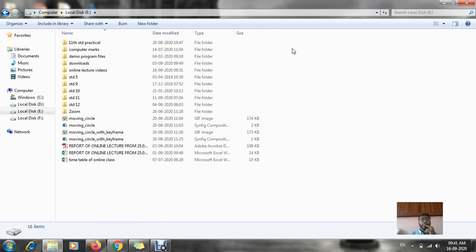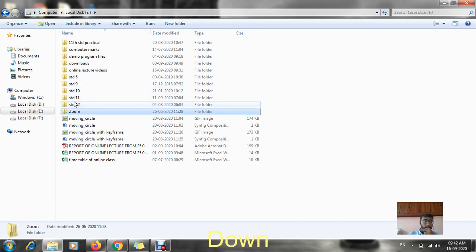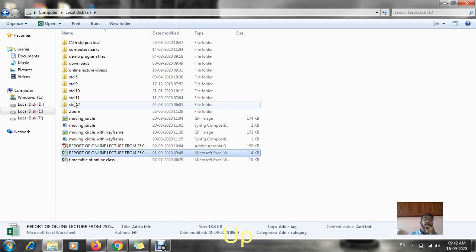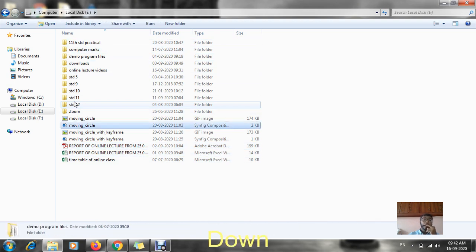So now, the reason why we are giving folders. Like you can see, when I open the E drive, how many things are there? Total 18 items are there. 1, 2, 3, 4, 5, 6, 7, 8, 9, 10, 11, 12, 13, 14, 15, 16, 17 and 18. That means a total of 18 items are there.